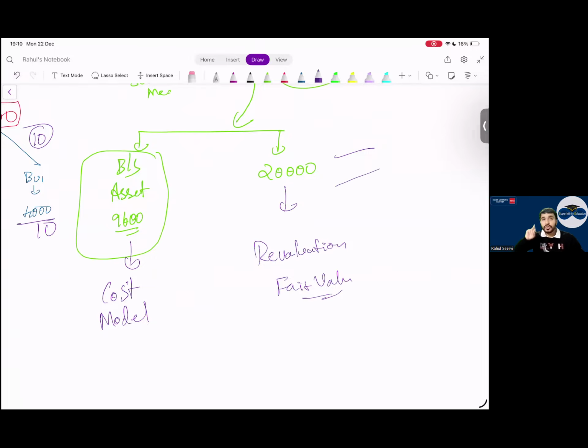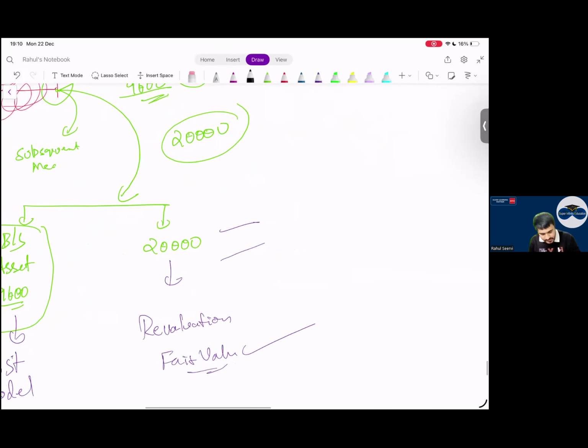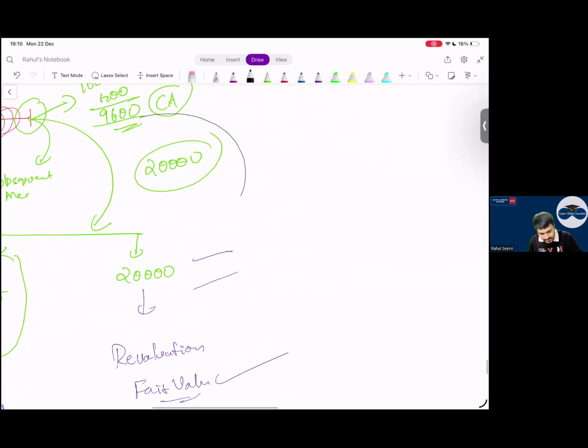Yes, sir. So two options are given for a company. Either we follow the cost model, carrying amount, cost minus depreciation, or we follow fair value. Sir, what is this gain? How much is my gain? What is this gain here, everyone?